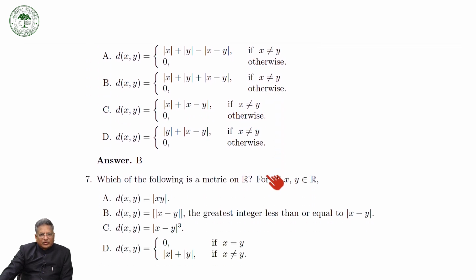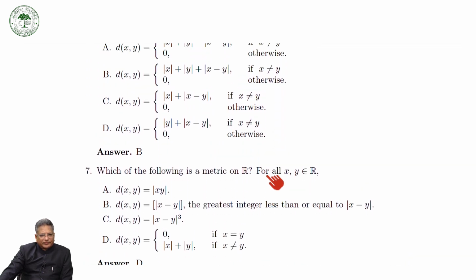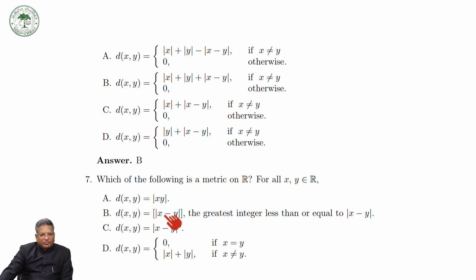Now take some other examples. For example, which of the following is a metric on R? Suppose we take this one. Does the triangular inequality hold good here? The triangular inequality does not hold good for this one, and similarly not for this one.